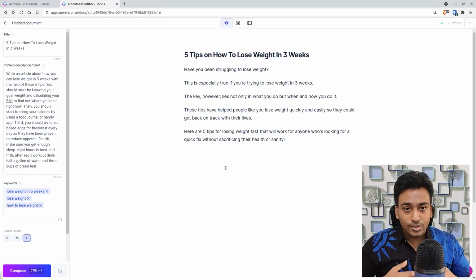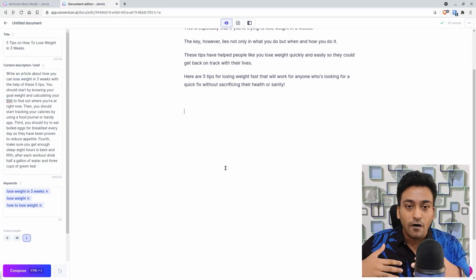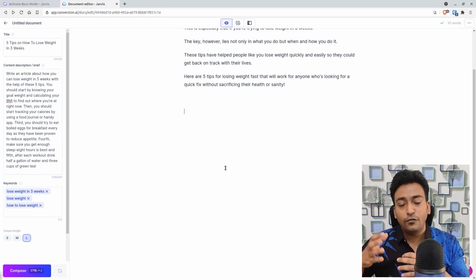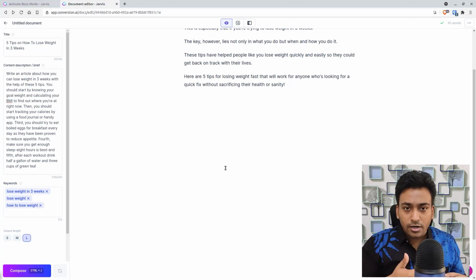Now let us move to the next section of the article, which is the outline, where we are basically going to structure our entire article. This also can be done in 2 ways. One within Jarvis if you prefer that, but in case you prefer to use external content curation tools such as Phrase, MarketMuse, Outranking, there are tons of them.